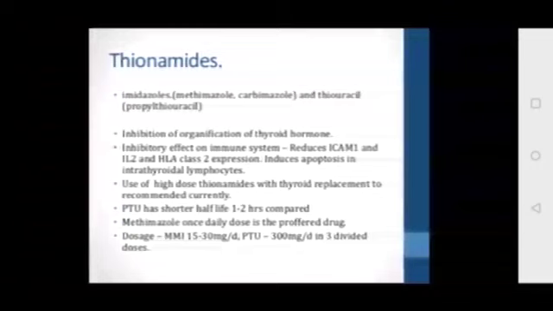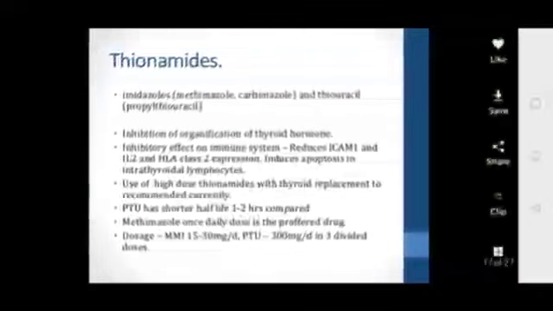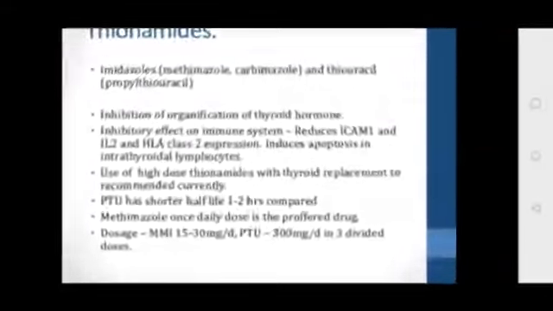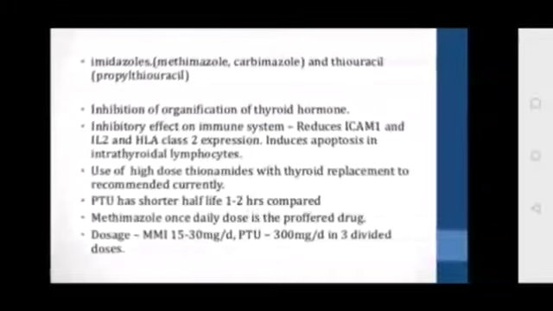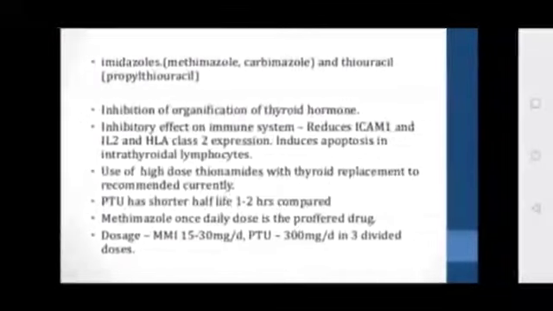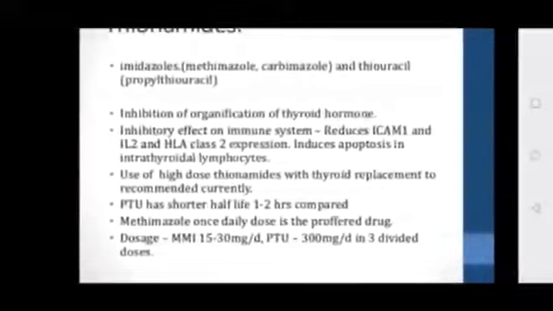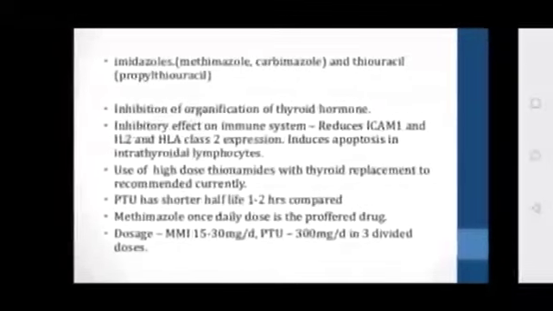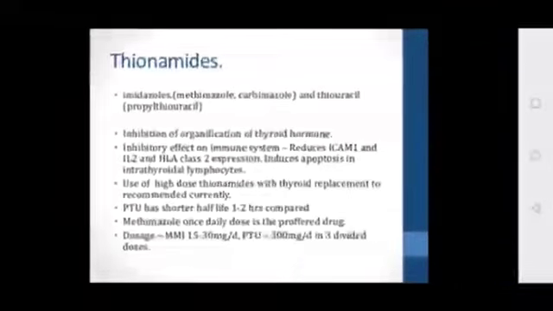Okay, propylthiouracil has a shorter half-life, that is 1 to 2 hours, compared to the other drug, carbimazole. Methimazole once daily dose is the preferred drug. Okay, dosage of methimazole is 15 to 30 milligram per day. Propylthiouracil is 300 milligram per day in 3 divided doses.